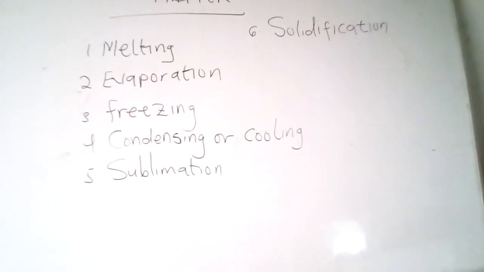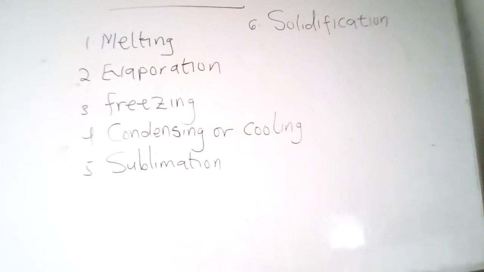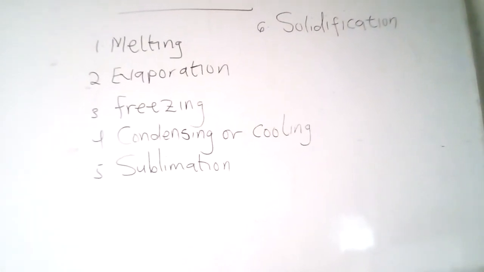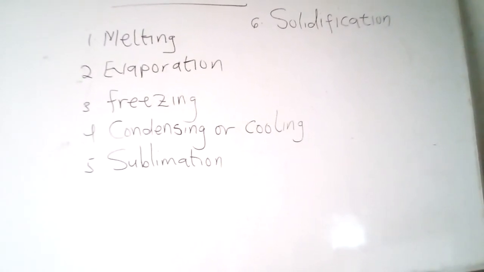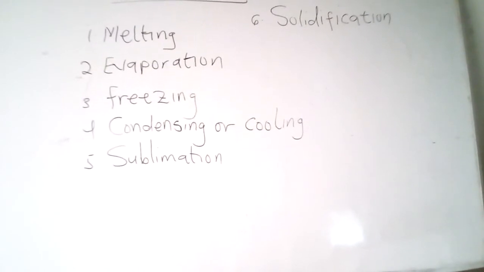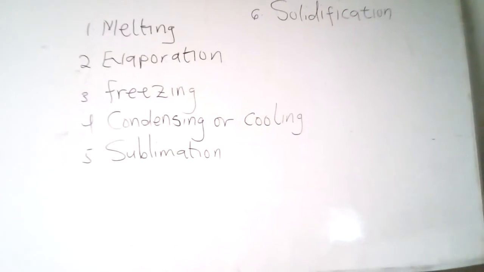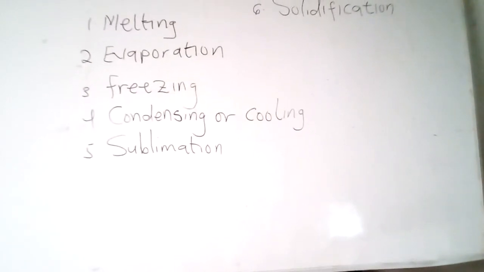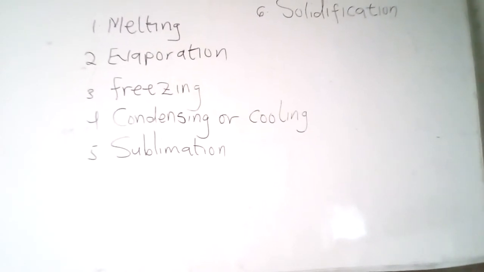So evaporation and boiling. Evaporation is the change of a substance from liquid state to vapor, that is gaseous, at a temperature below the boiling point of the liquid. When a liquid is heated, the particles move at random, hitting each other and the walls of the container more and more quickly.